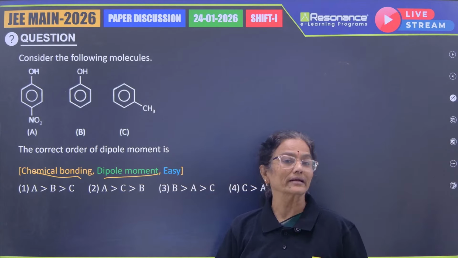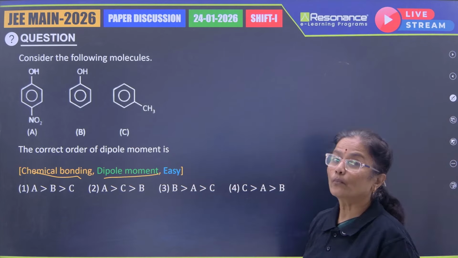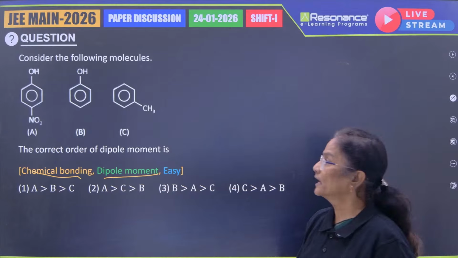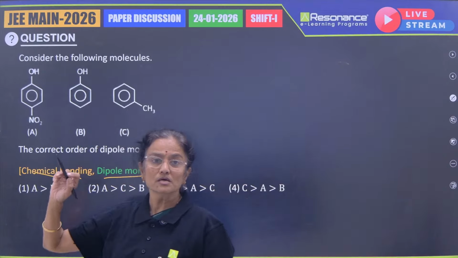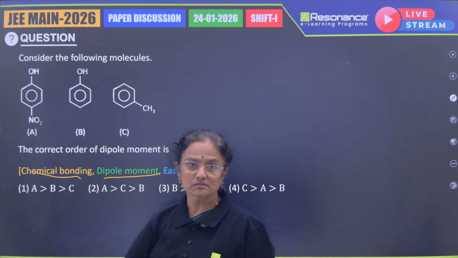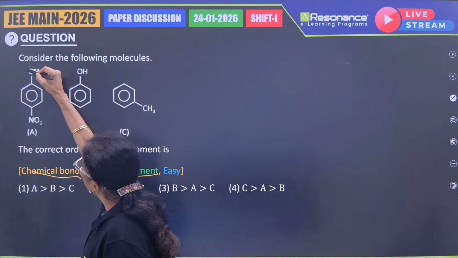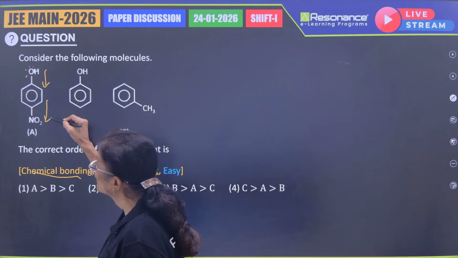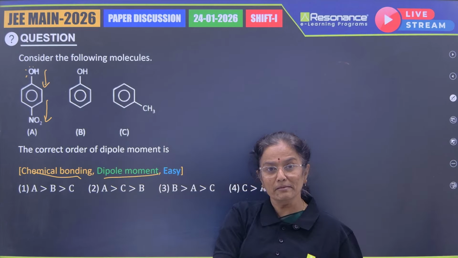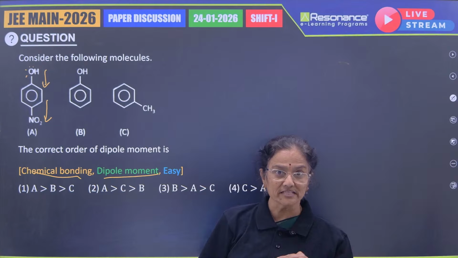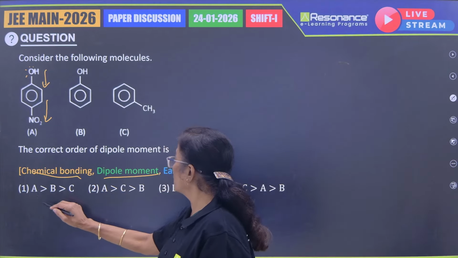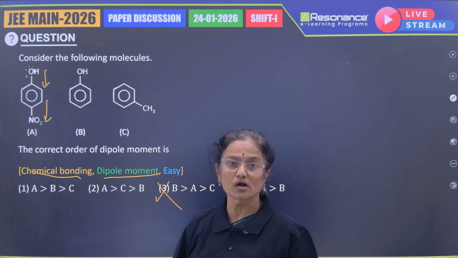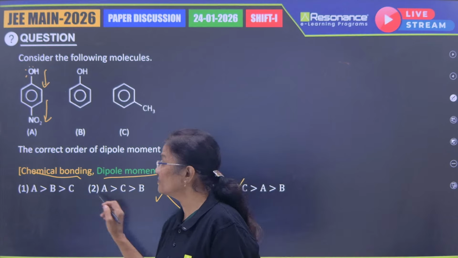Dipole moment is a vector quantity, and you know that when we take the vector sum, not the algebraic sum, of the bond polarities, we arrive at the dipole moment. Here we are given 3 compounds, with one compound having 2 groups, and OH is a donating group. The flow of the electrons will be into the ring, and nitro group is a withdrawing group. So the direction of the polarity will be more towards the nitro group from OH. So definitely A will be more polar. He has given us 2 options, so I can eliminate options 3 and 4 where A is not given the preference. A is given preference in the first and second options.